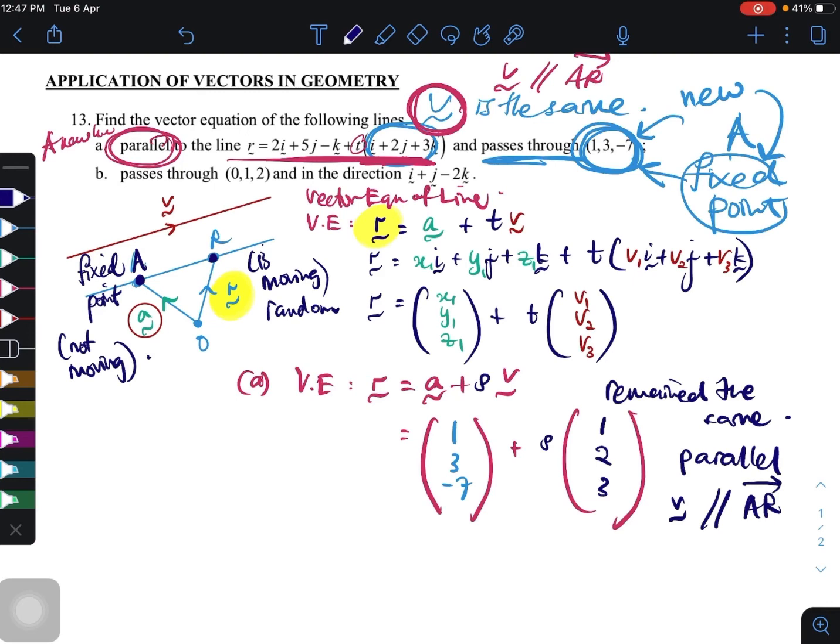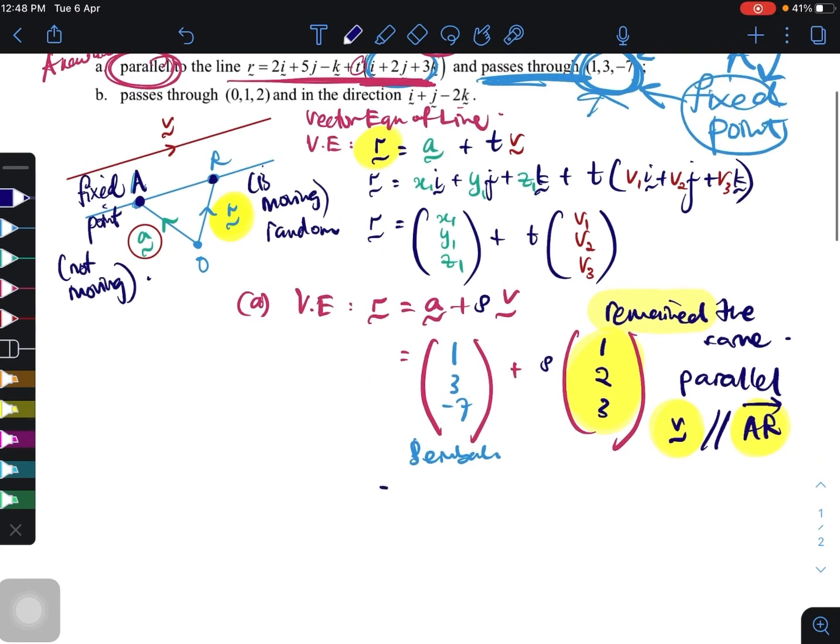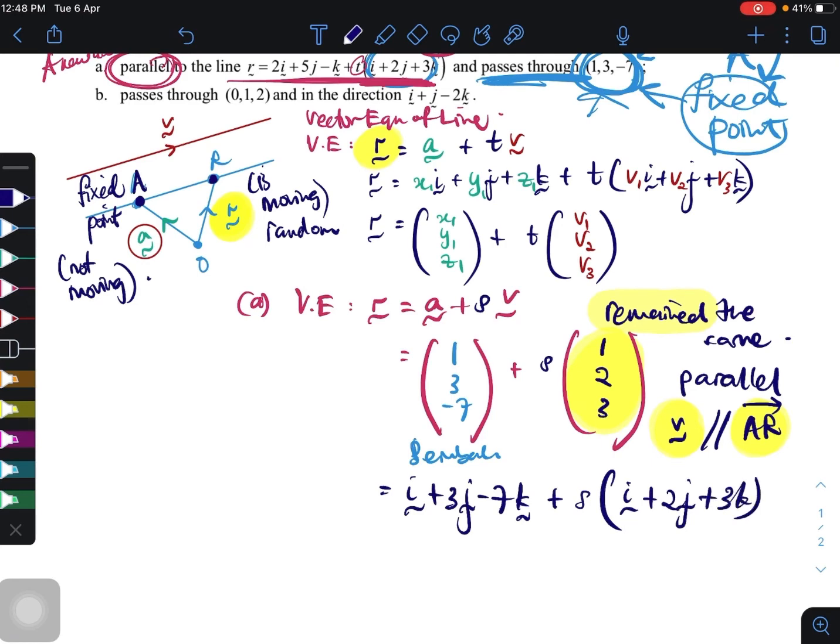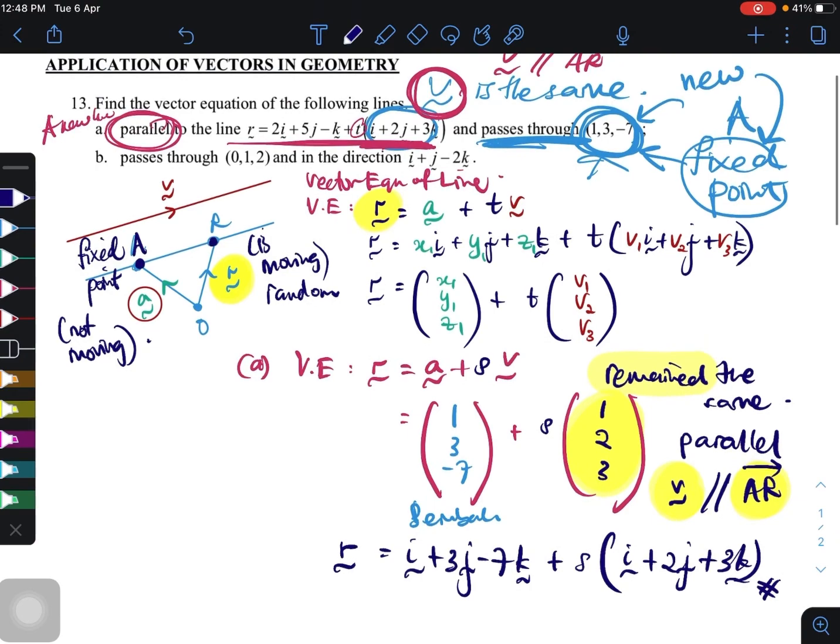So nampak je perkataan parallel, it is actually trying to tell you that the vectors are parallel, therefore the vectors will be the same. It's remaining. Cumanya fixed point dia yang berubah. Fixed point dia berubah sebab dia kata it passes through a new point. Therefore your answer is i plus 3j minus 7k plus s in bracket i plus 2j plus 3k. That's it. That's your new line.